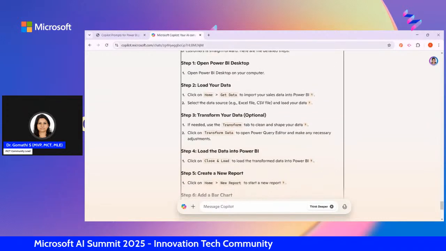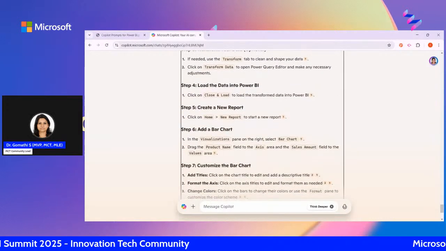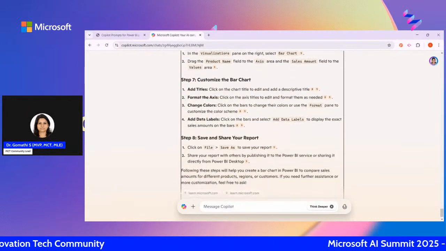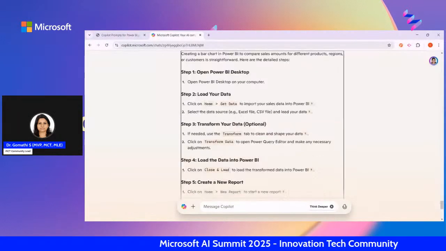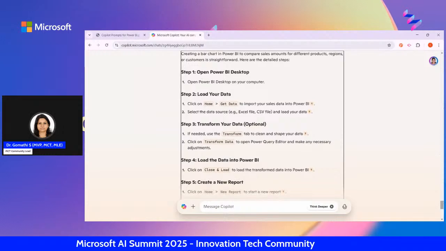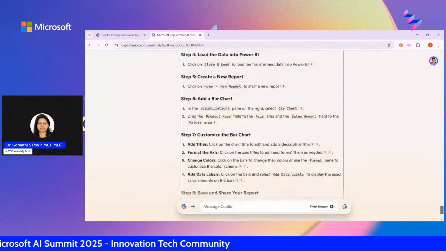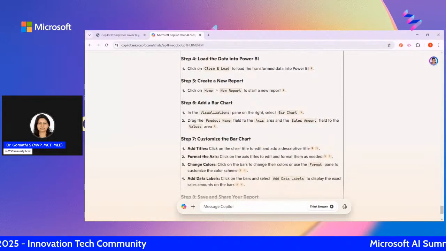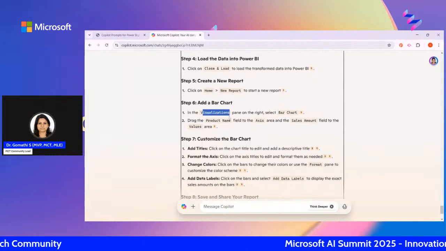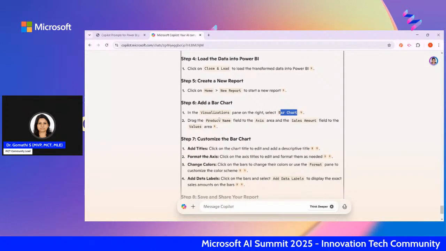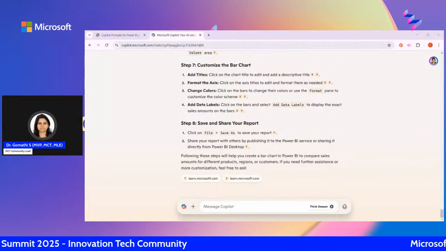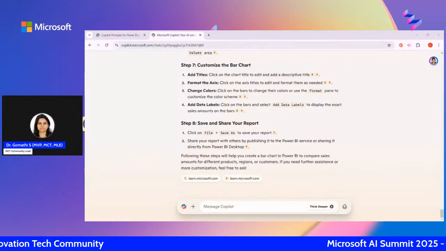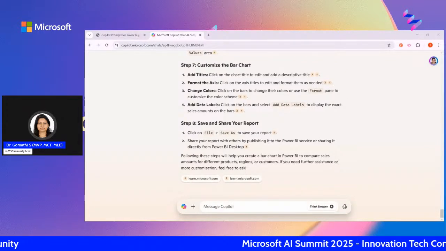So get the data, and then if you want, you can transform it, and then you can drag the tiles. Click the chart title to edit the descriptive title. You have to visualize this: add the bar chart, product name on the axis, and the sales amount to the values area. So this is how you can get proper visualization guidance, like it will teach you how to go through it.